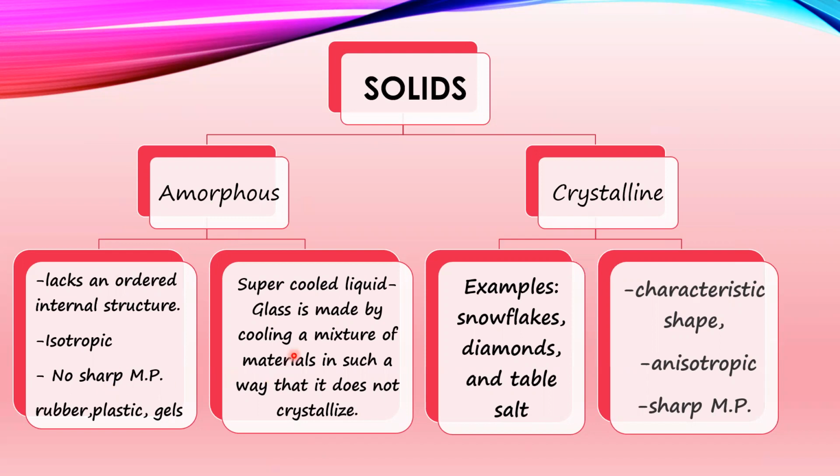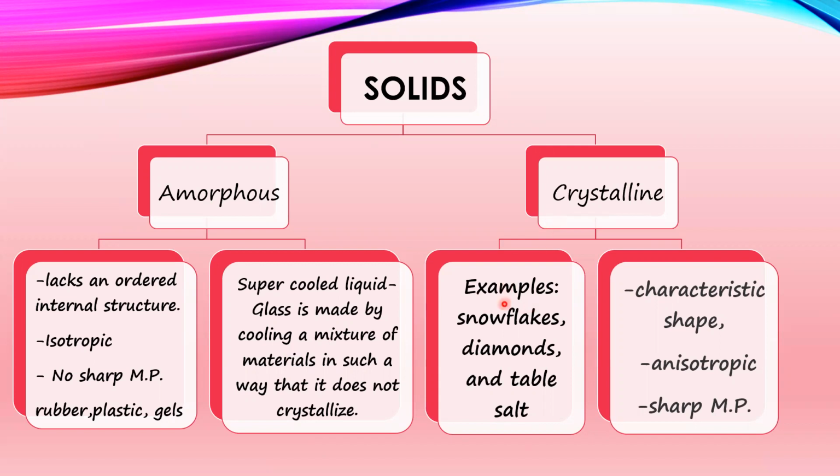Supercooled liquid, that is glass. Glass is made by cooling a mixture of materials in such a way that it does not crystallize. Hence, glass also comes under amorphous solids.